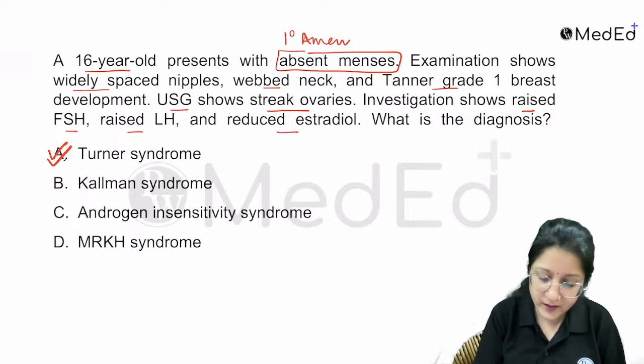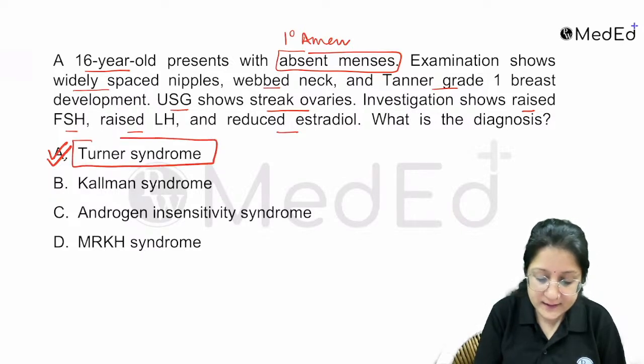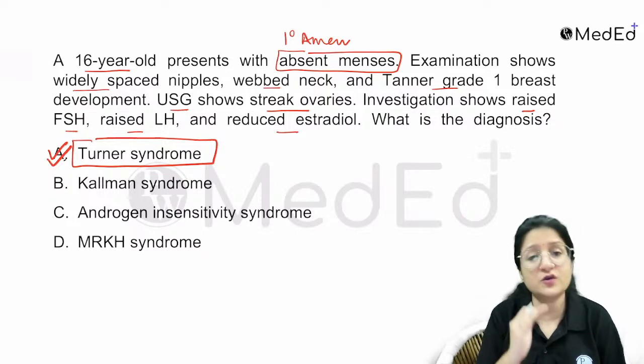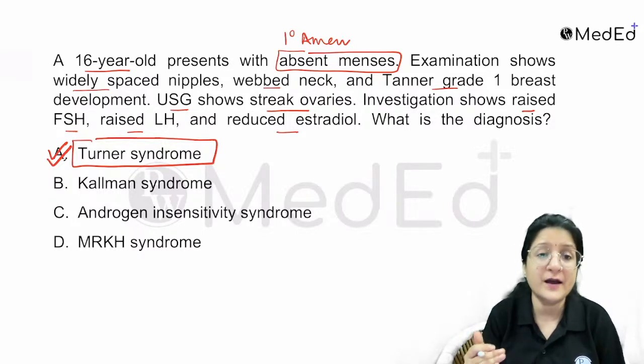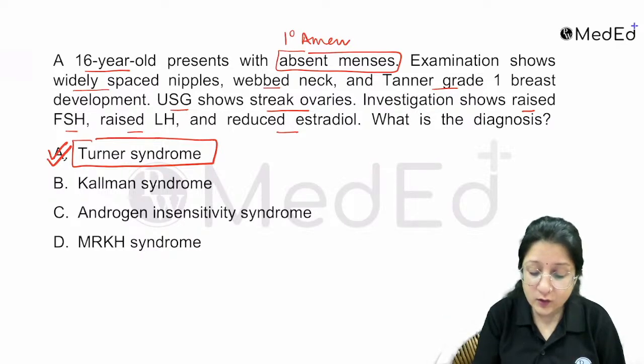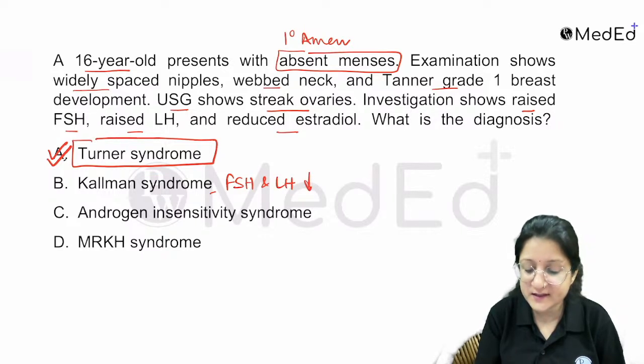Okay. So from here also, let's understand the other options and eliminate them. Kallmann syndrome is a congenital deficiency of GnRH. So if GnRH is deficient, then in Kallmann syndrome there is going to be FSH and LH deficiency. They are going to be decreased, and estradiol is also going to be low.